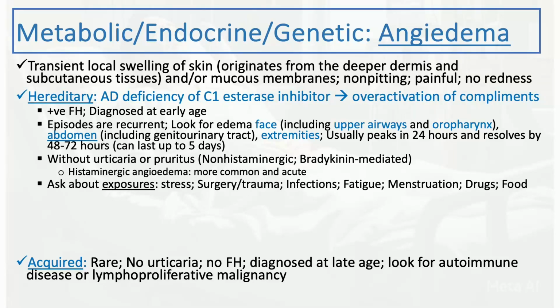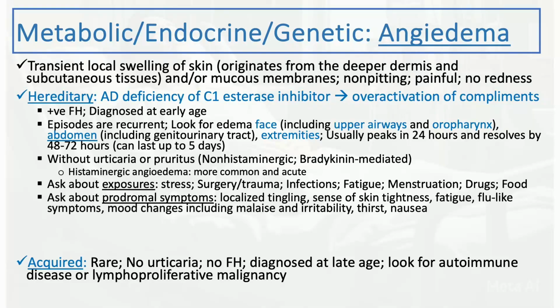Ask about exposures. Stress can induce this episode: surgery, trauma, infections, fatigue, tiredness, menstruation in females, drug exposures, and food exposure as well. So try to tease out from history if there's any particular trigger before this episode of abdominal pain or GI symptoms, or mucous membrane or skin swelling. Ask about prodromal symptoms. The patient might have those, for example, localized tingling in the area that's going to have the edema, sense of skin tightness, fatigue, flu-like symptoms, mood changes in some patients, including malaise, irritability, thirst, and nausea. So very non-specific symptoms. Ask about those as well.